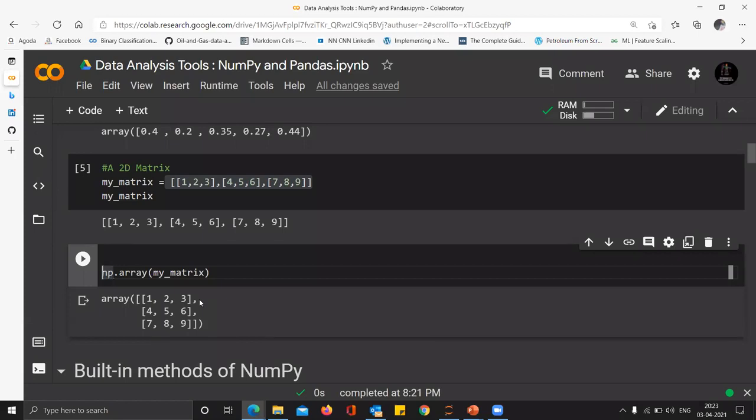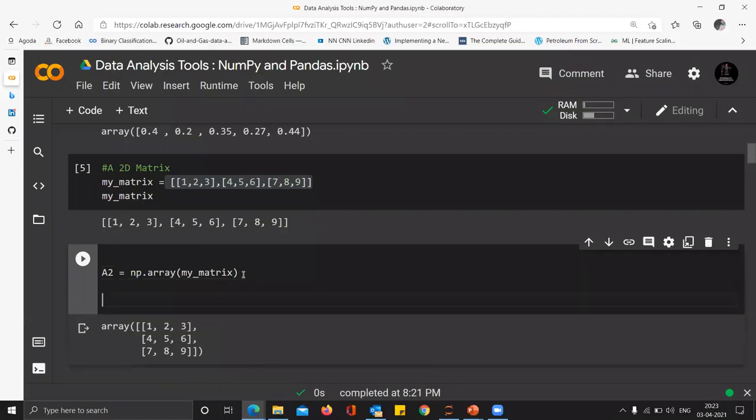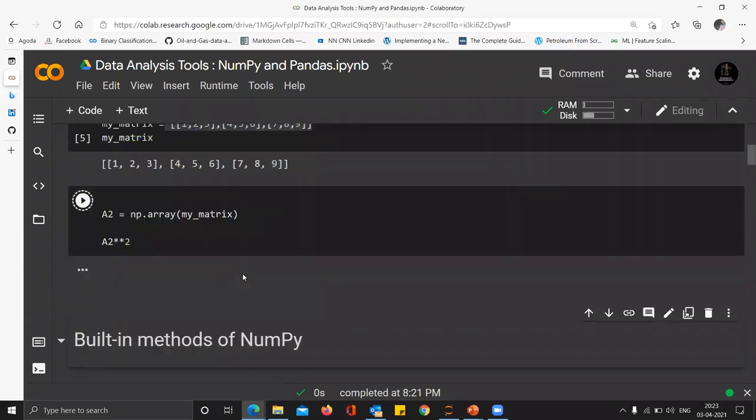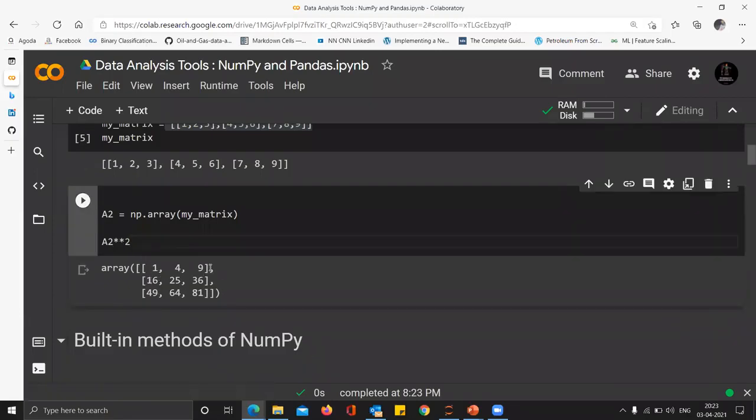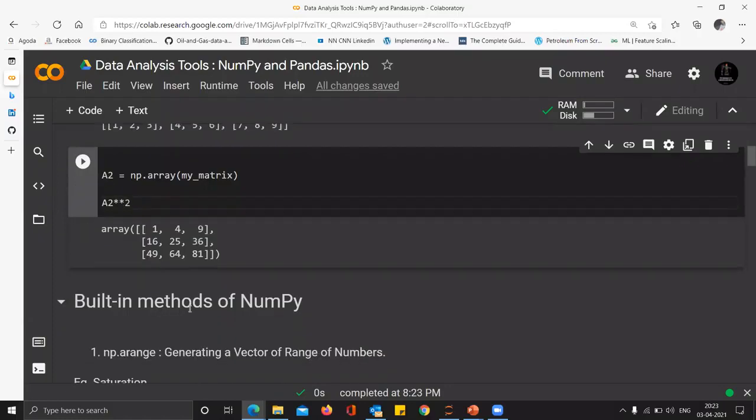But if you store that same array in a NumPy matrix, I can do the same thing using this code, A2 squared. A2 is a matrix that I've created, and suppose I want to square all the terms of A2, all I have to do is A2 squared. A2 was 1, 2, 3, 4, 5, 6, 7, 8, 9. A2 squared is 1, 4, 9. As simple as that. Be it any length of array, it won't take any time. It will happen within a fraction of a second. Now we move on.